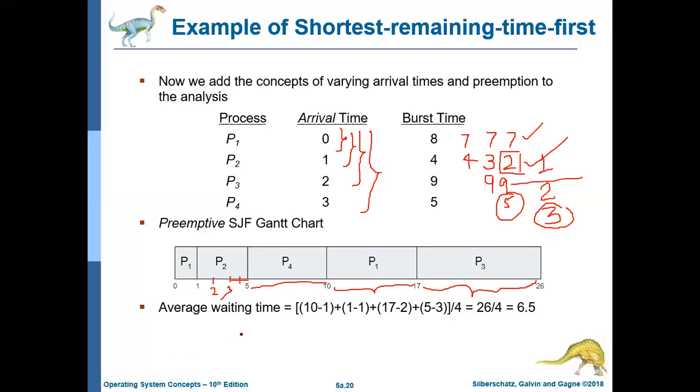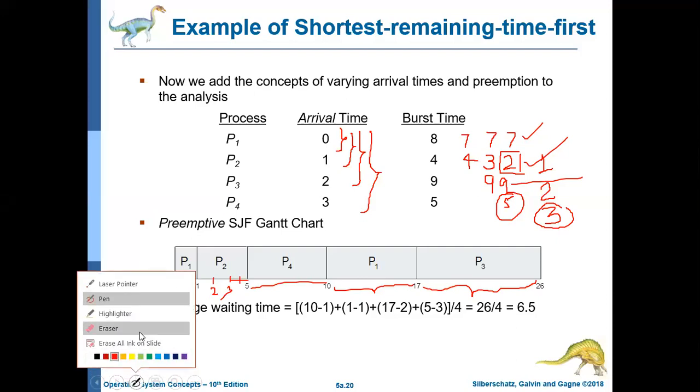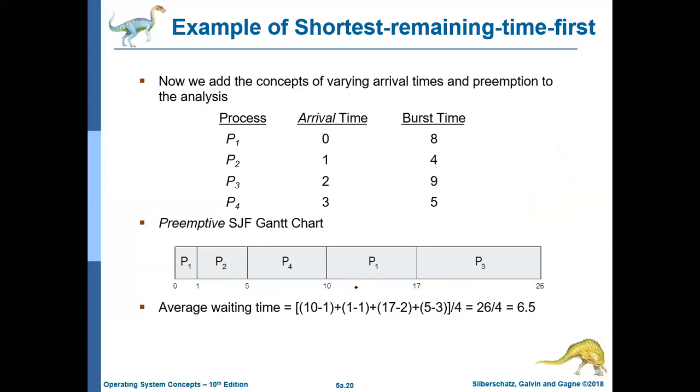Now the turnaround time. I am first calculating turnaround times. Turnaround time means finish time minus arrival time. Finish time for P1 is 17. P1 is finishing here, not here, when P1 has completed its 8 units of execution time, 1 here and 7 here. So P1's finishing time is 17. 17 minus arrival time 0 is equal to 17.